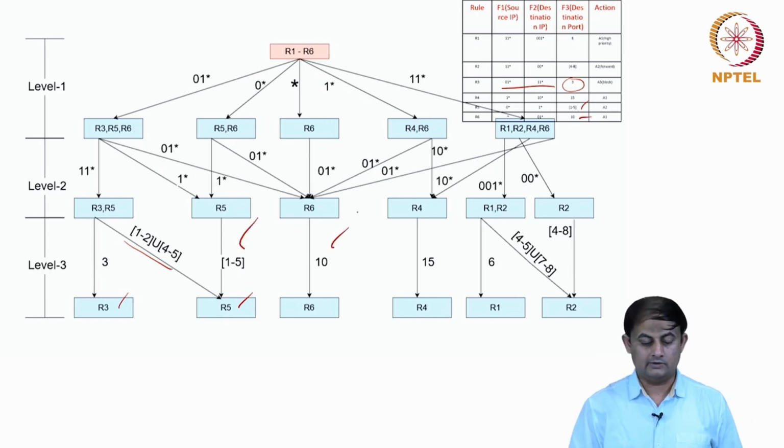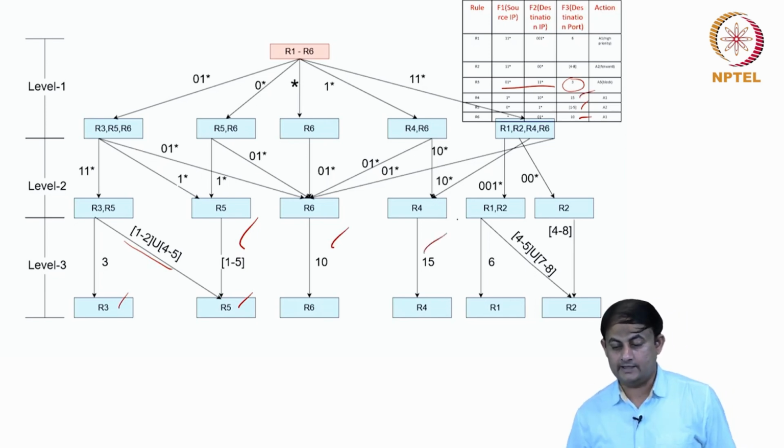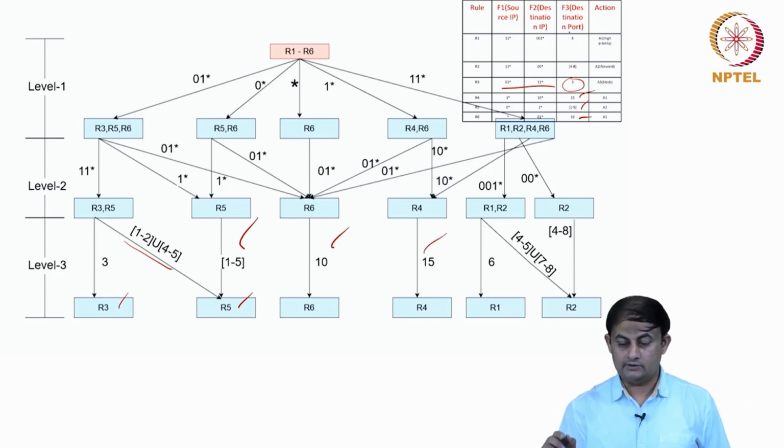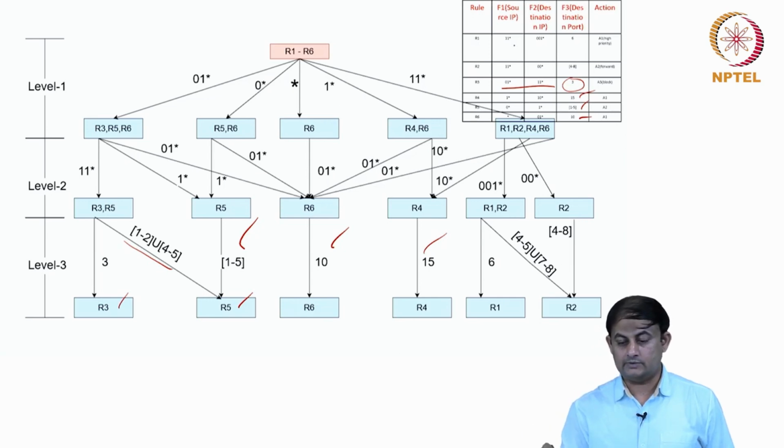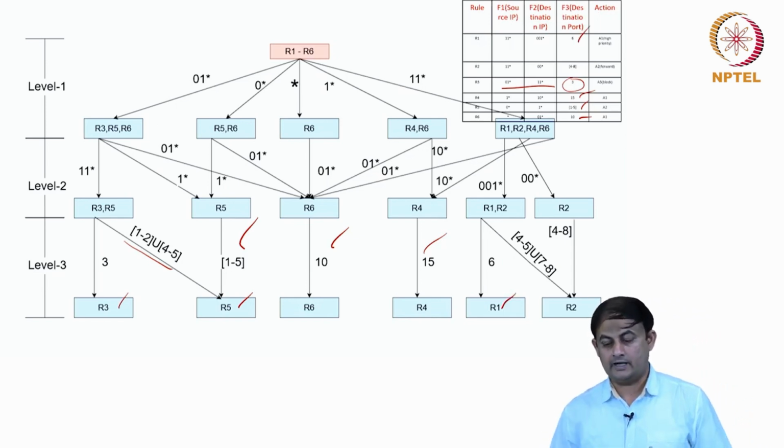For rule R6, only 10 is required, so that is fine. For rule R4, only 15 is required, that is fine. And for rules R1 and R2, there is an overlap. R1 is a subset of rule R2. When the port is 6, I'm going to classify that particular packet with rule R1.